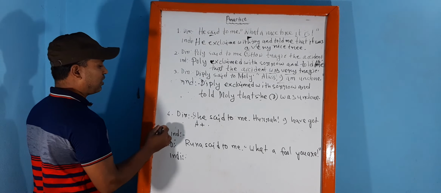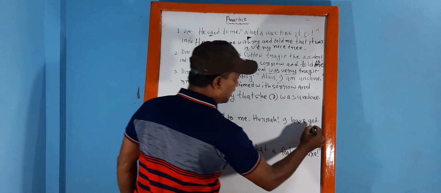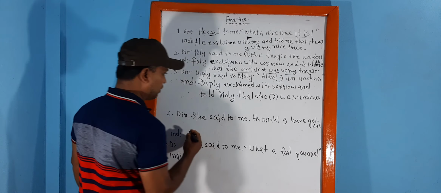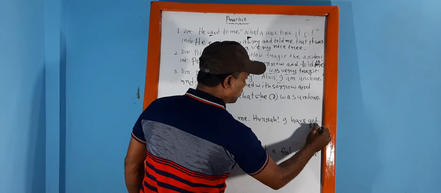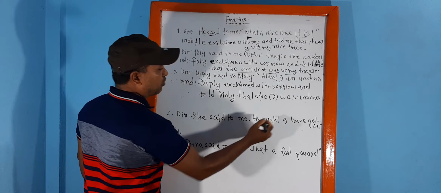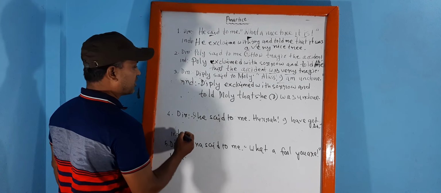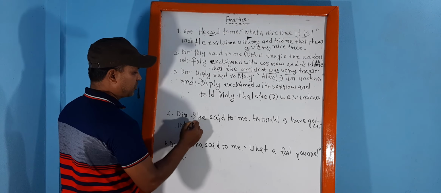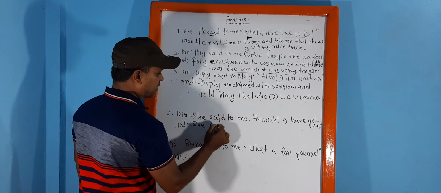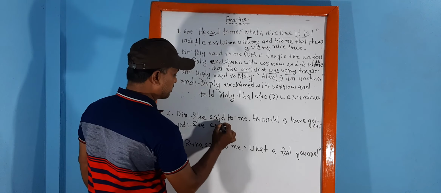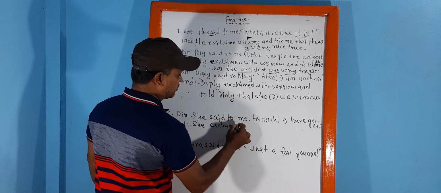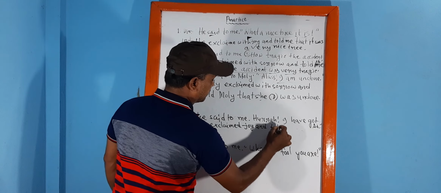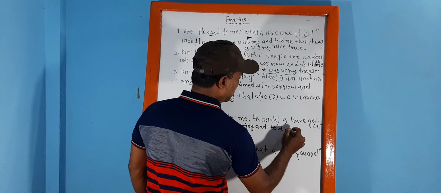Now let's discuss sentence number 4. I have to write here A plus. Now, dear students, hurrah! I have got A plus. This is a delightful sentence. To make it indirect, she exclaimed, or shouted, or cried out with joy and told me that.